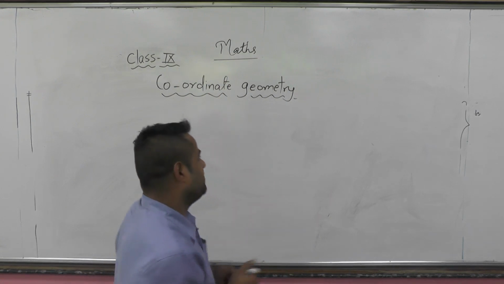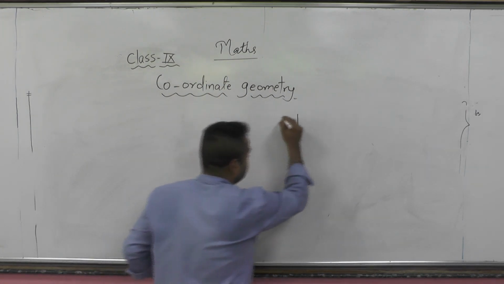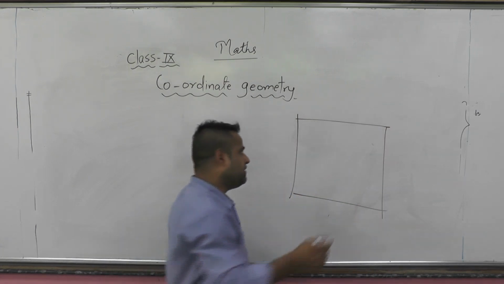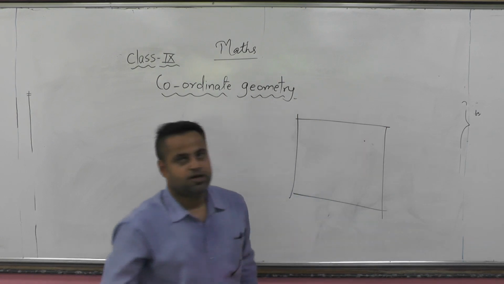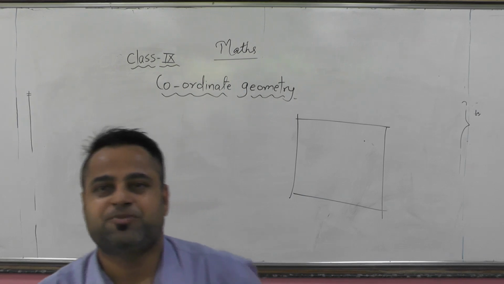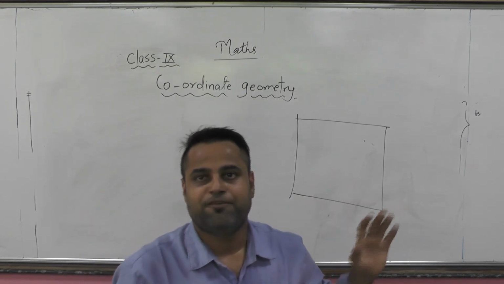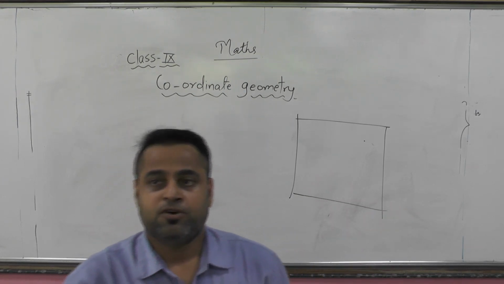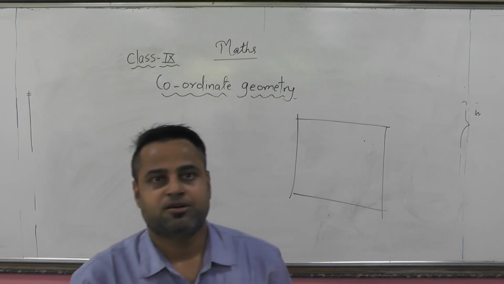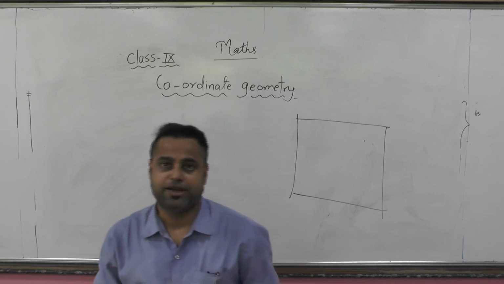See, suppose this is a surface. If I mark a point at any place, how can you recognize at which place I have made this mark? For this type of thing, there was a mathematician named Rene